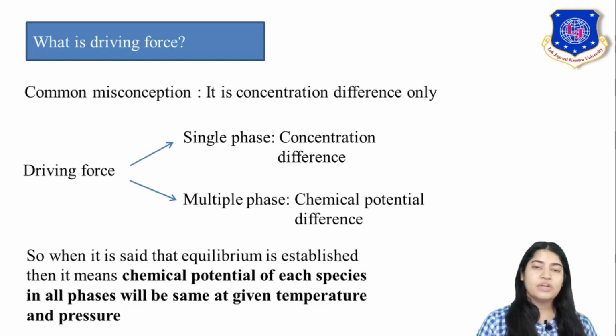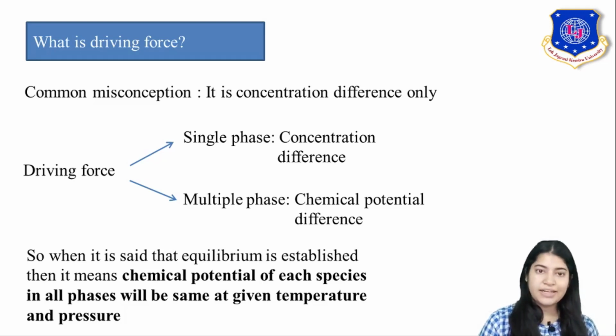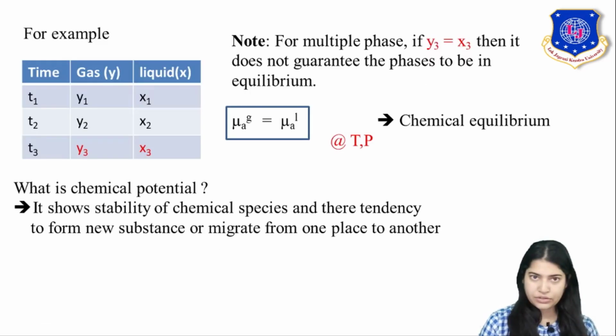Now, to understand this in detail, let us take an example. Here we have a time versus concentration plot of any system. We are taking into account 3 readings.